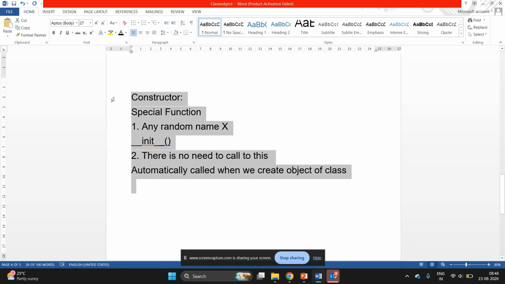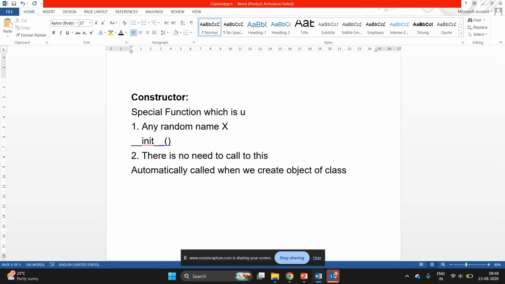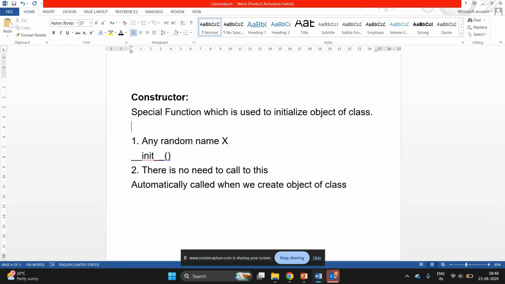So about constructor, constructor is a special function which is used to initialize object of a class. And why is it known as a special function? Because of its characteristics.